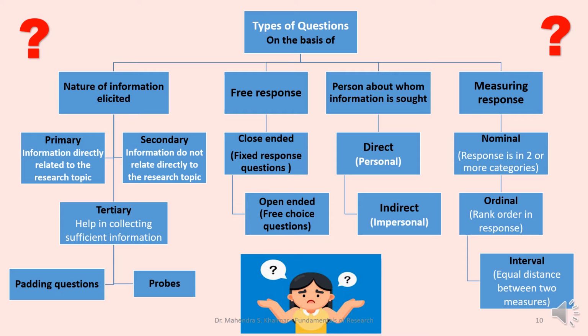The persons about whom information is sought is of two kinds: direct and indirect, and the responses are of three kinds: nominal, ordinal, and interval. These are the types of questions which we put to the respondents, and therefore we have to collect specific information from the respondents.